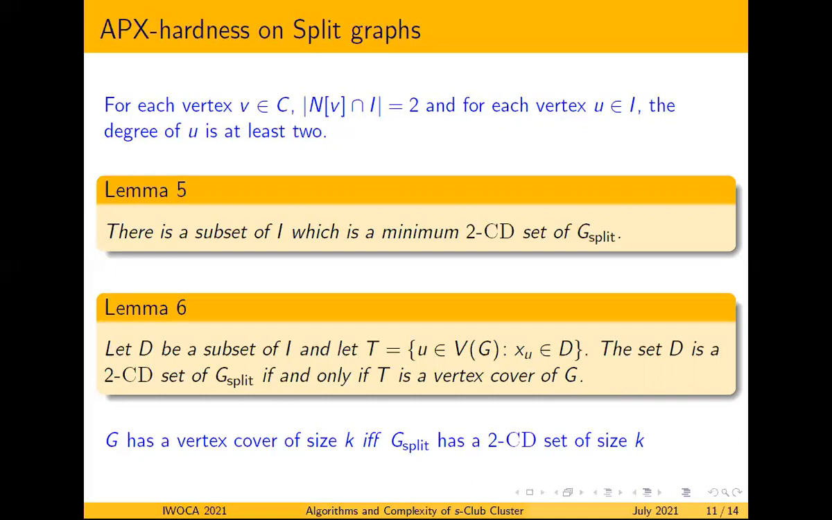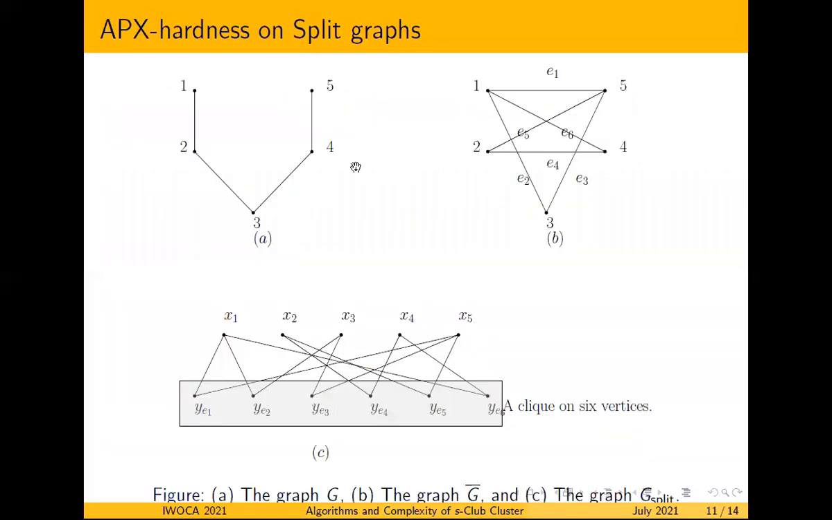And so then we can say that correspondingly D is a 2CD set. And now we can prove the other direction. Suppose D is a vertex 2CD set. Then what we can see is that once we observe the other vertices in this independent set other than this D,